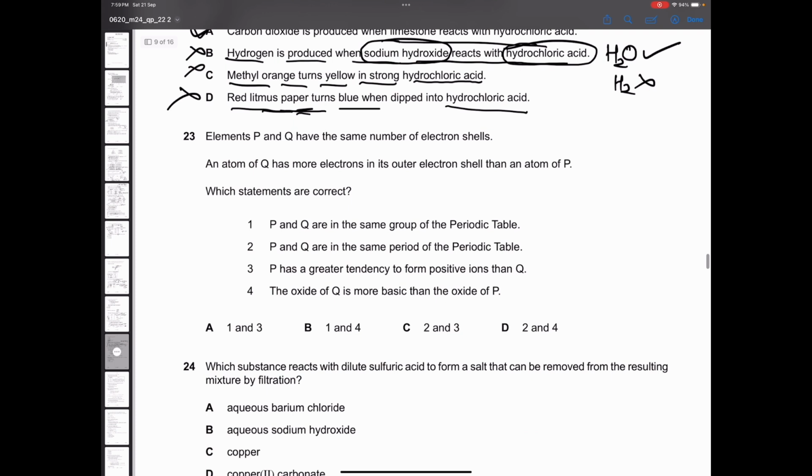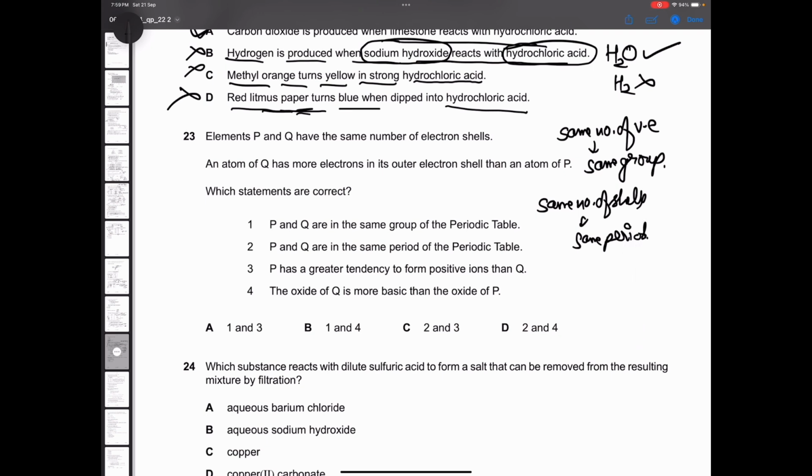Next question. Elements P and Q have the same number of electron shells. Now see, when they have the same number of valence electrons, they belong to the same group. But when the same number of shells is there, they belong to the same period. So P and Q are in the same period. This statement is correct. Let's check the other two.